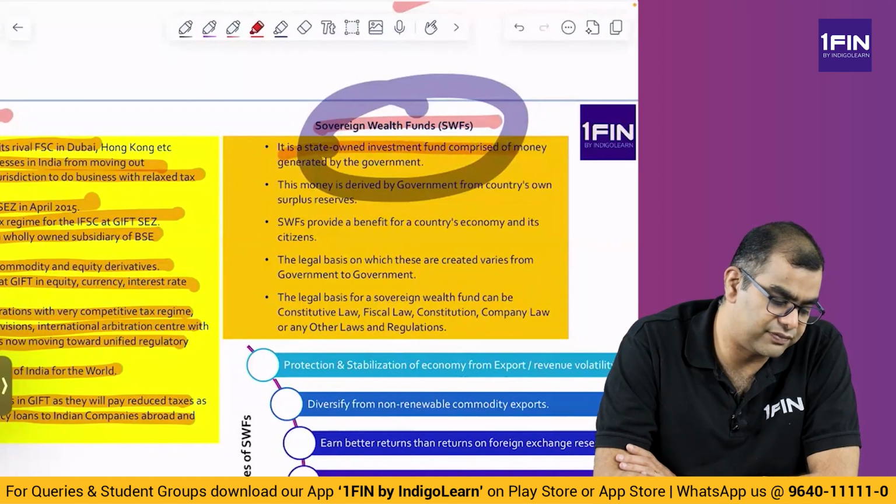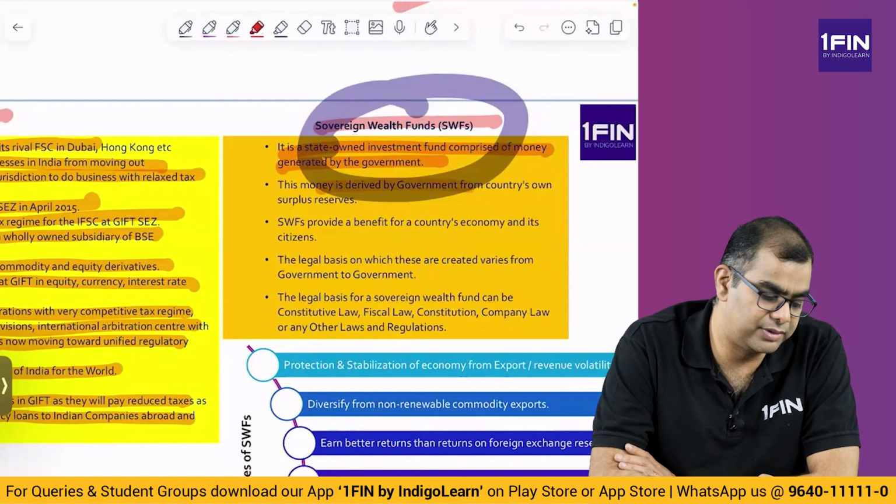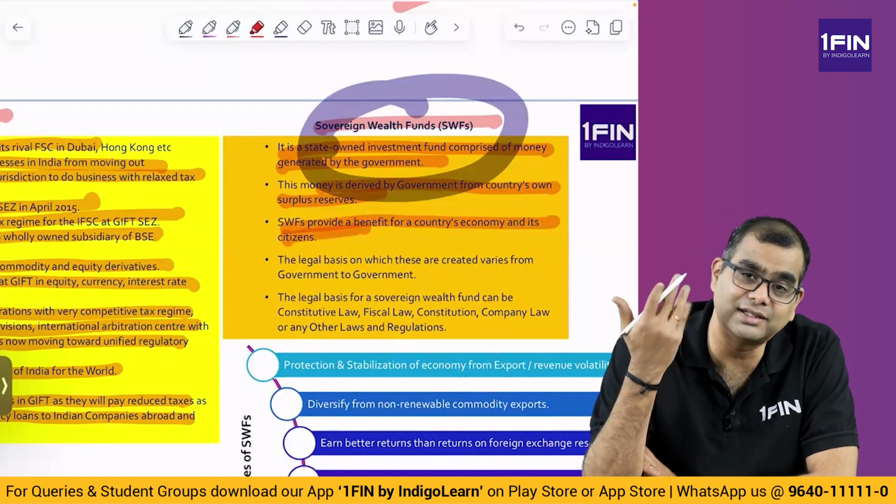It's a state-owned investment fund comprising money generated by the government, basically surplus money of the government. Money is derived from the government, from the country's own surplus. That is what I was saying. It provides a benefit to the country's economy and its citizens. How does it provide a benefit? Because you create a fund using which you invest in other countries.